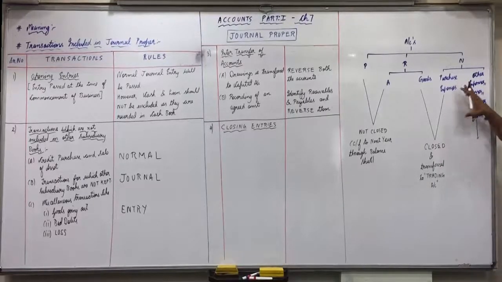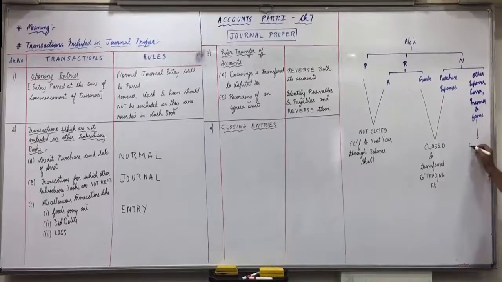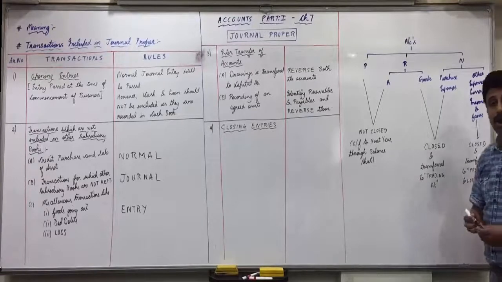Other than purchase expenses, all other expenses, salaries, insurance premium, shop rent, advertisement, they all are not purchase expenses. All other expenses, losses, incomes and gains, they are closed and transferred to profit and loss account.